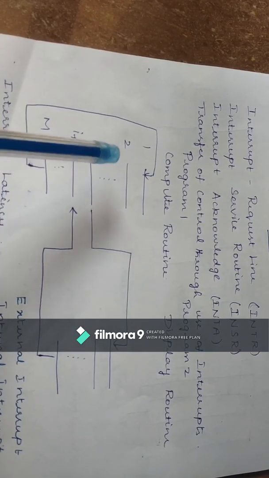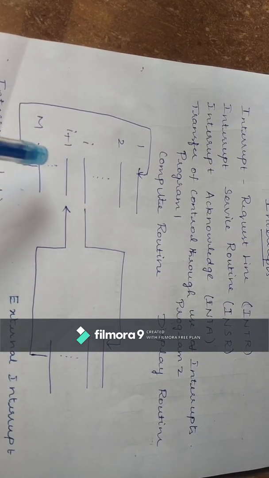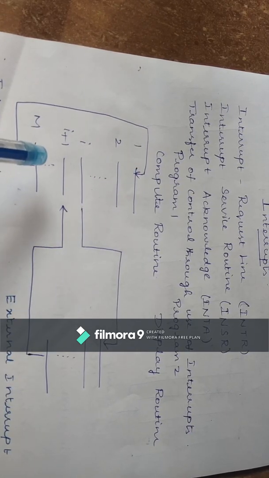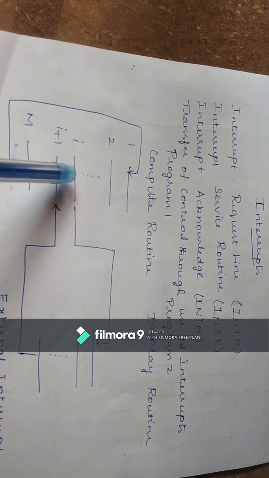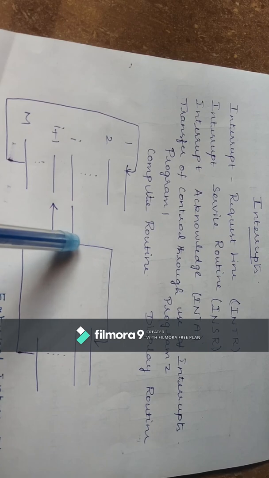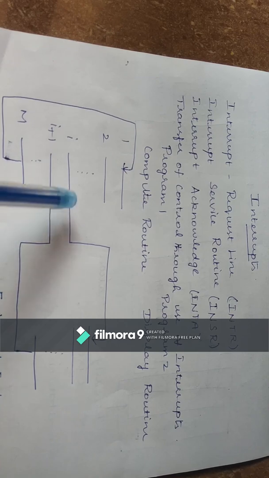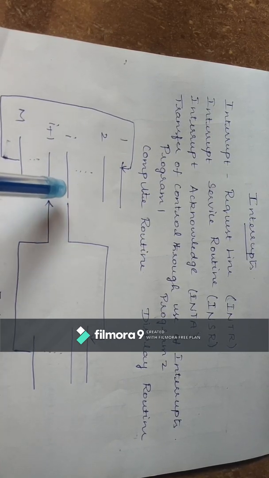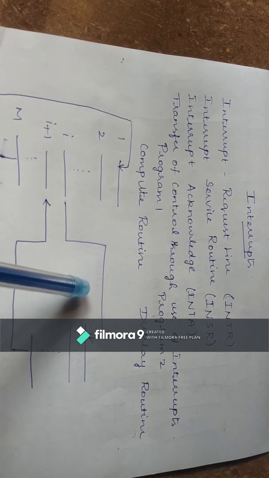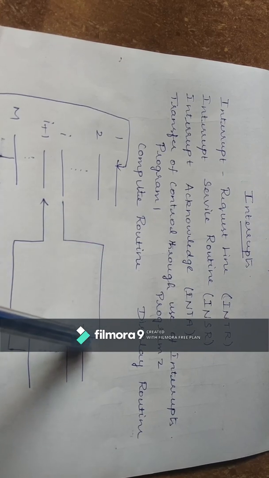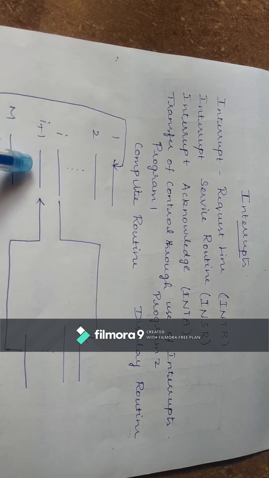The processor, as you all know, executes instructions sequentially. One by one it executes all the instructions given in the subroutine, that is the compute routine program. When it is executing an instruction, if it gets an interrupt signal, it has to handle that signal. It will handle it in two ways. First, it stops its current execution and responds to the interrupt program, that is, it executes the interrupt program. After completion of the interrupt program, it comes back to the original program.